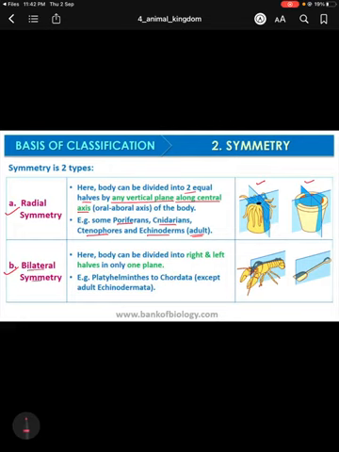Second is bilateral symmetry. Here the body can be divided into right and left halves in only one plane. One plane means it is not any vertical plane, only a single plane. If we divide the organism in only a single plane, then we get the right side and left side. This type of symmetry can be found from platyhelminthes to chordata, that means all higher level animals except the adult echinoderms, because in adult echinoderms we get radial symmetry.